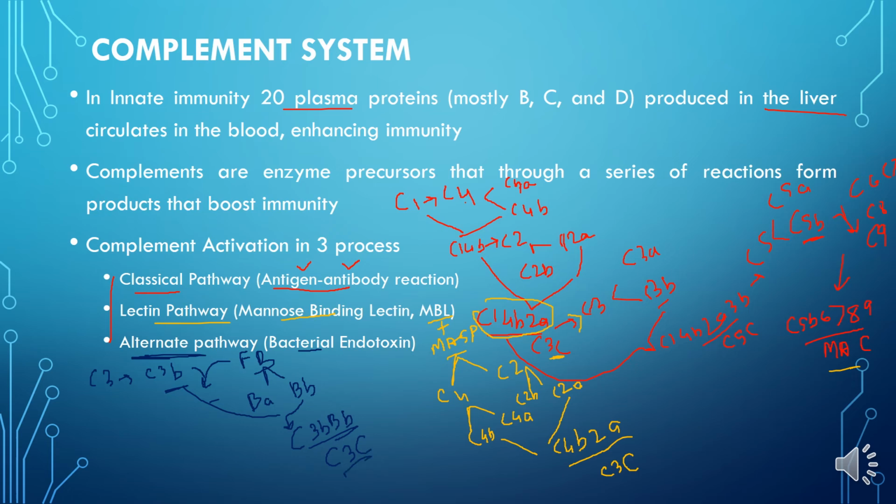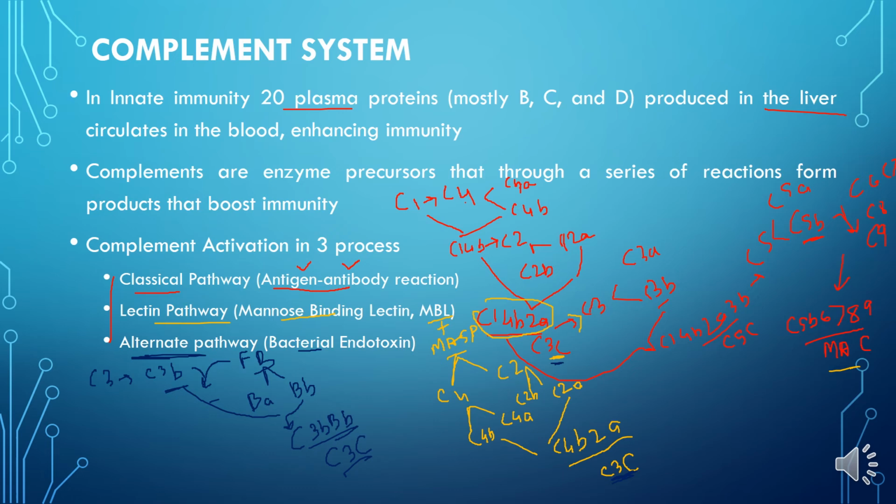So this C3B binds with this factor Bb to form the C3BBb. Now this is the C3 convertase of the alternative pathway.